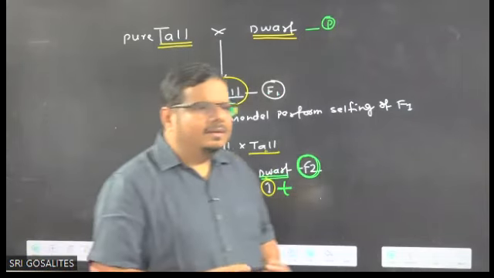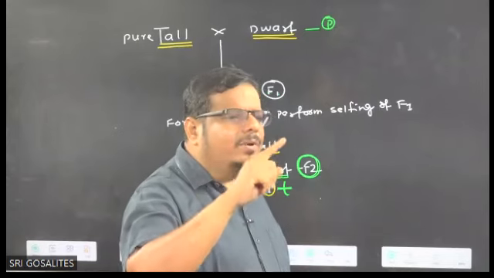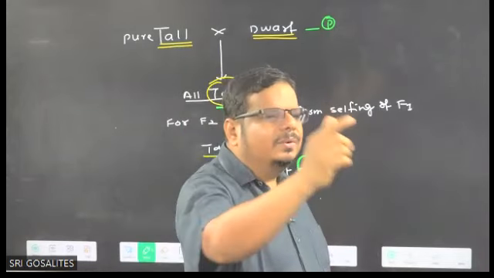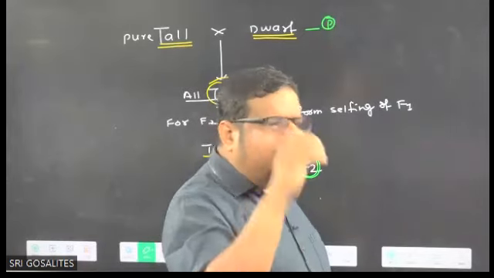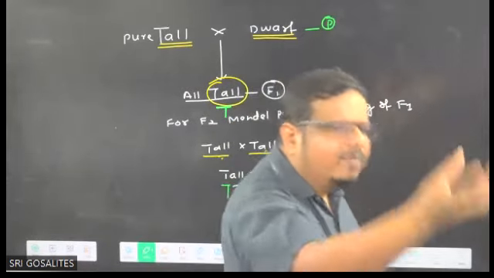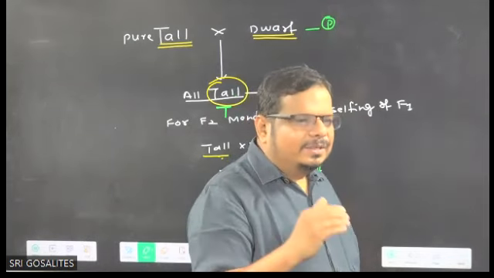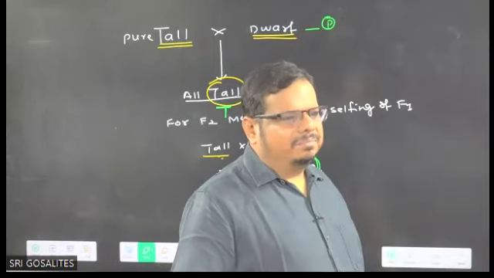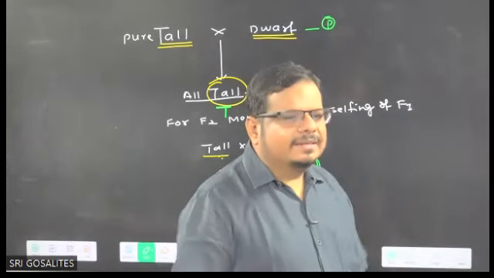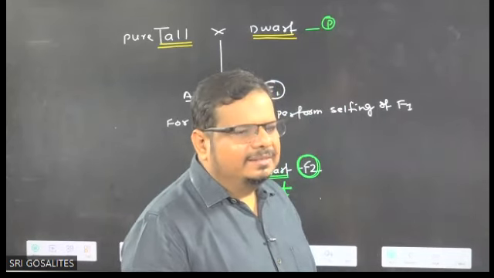So, if dwarf is coming here in the children, it is not possible if the parent doesn't have the information of dwarfness. In you, only the character which is present in your parent will come, no? It does not come imported from anywhere else. Are you getting the idea or not? Right.